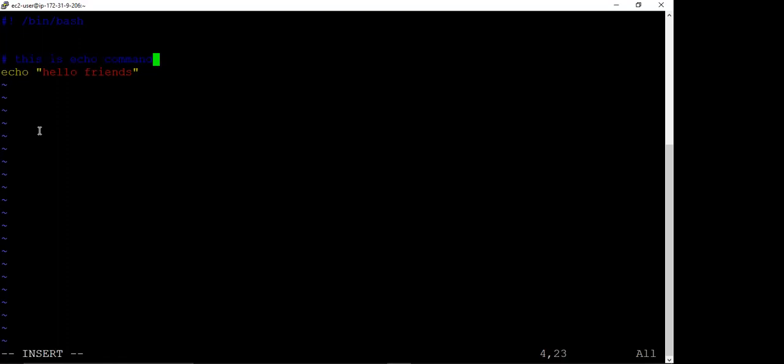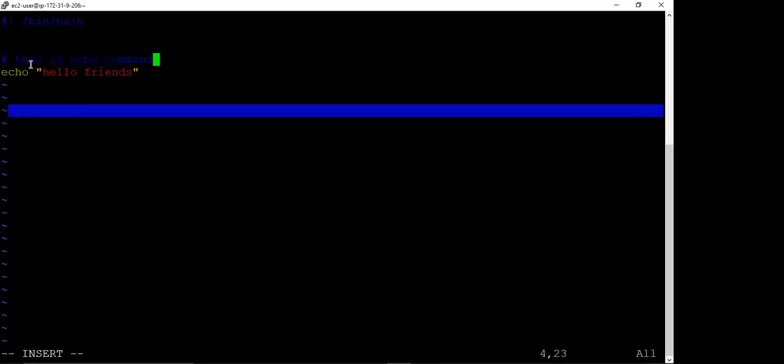If you execute, this line has no meaning. But if you open this bash file and see this, from this we get the idea of this file. See, here I have written the comment, this is echo command, so from that we can get some idea about the script.